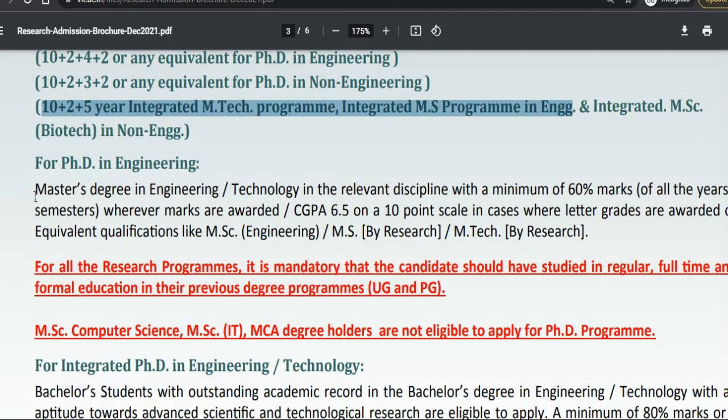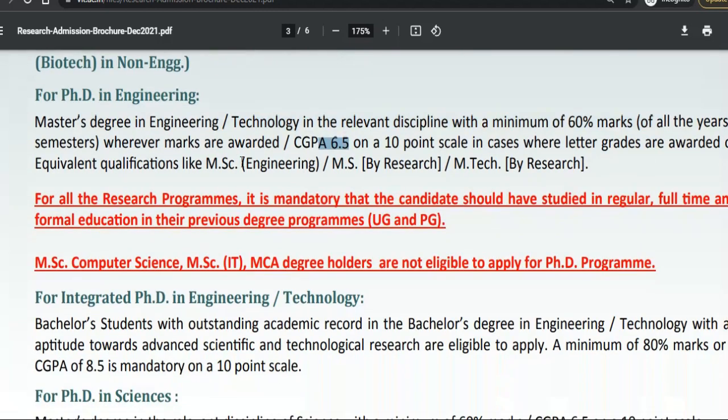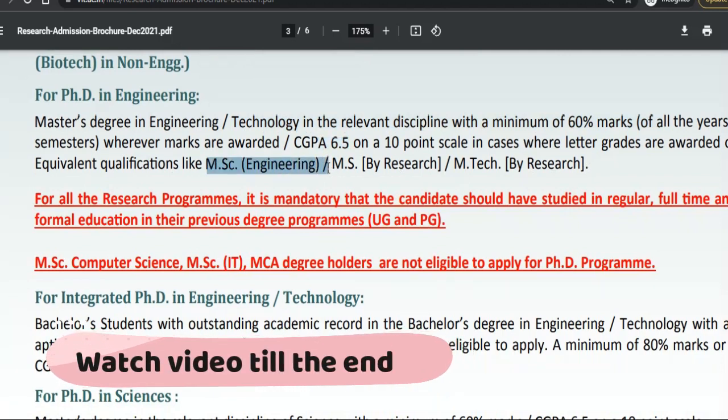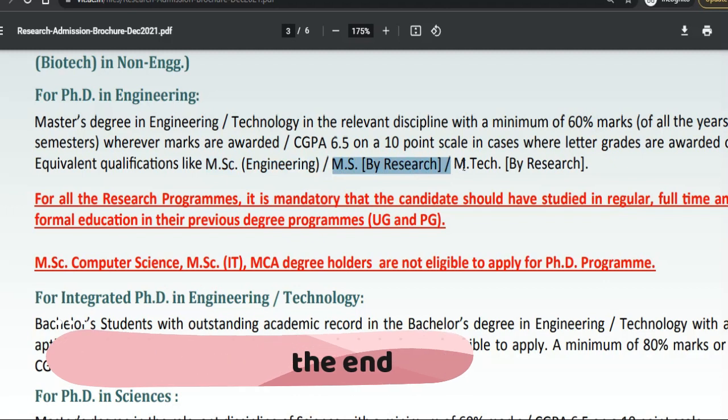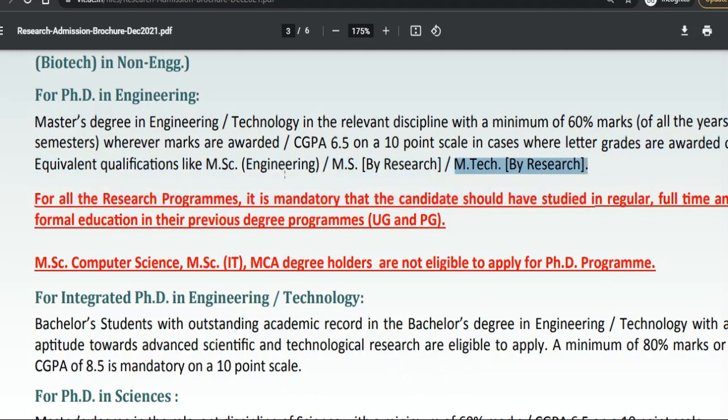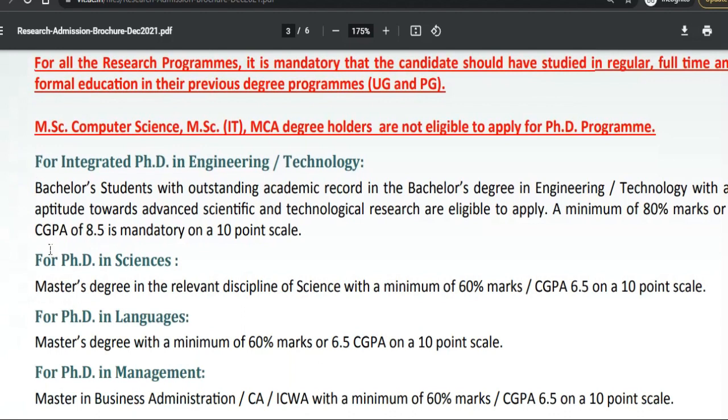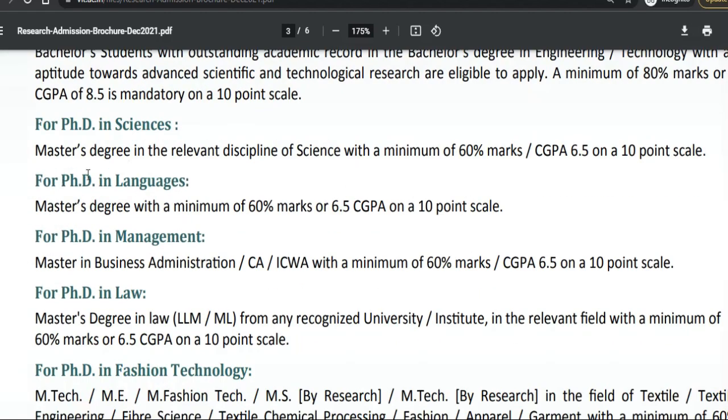For a PhD in engineering, a master's degree in engineering or technology in the relevant discipline with a minimum of 60% marks across all the years or semesters. So whatever marks are awarded as the CGPA, it is 6.5. Also, MSc in engineering, MS by research, or MTech by research are also qualified. There are also some important things given. At least 60% marks is necessary, or 6.5 on CGPA, based on the 10-point scale.